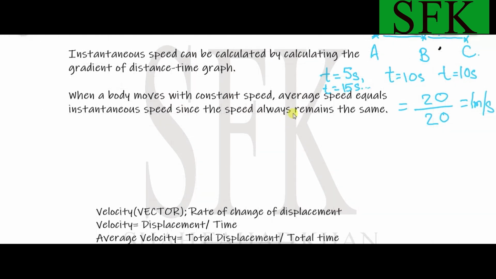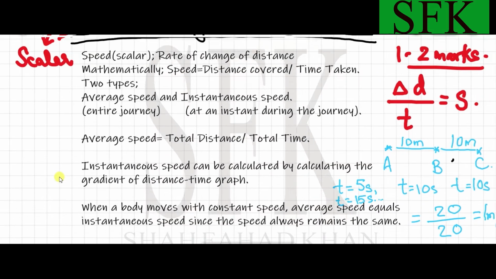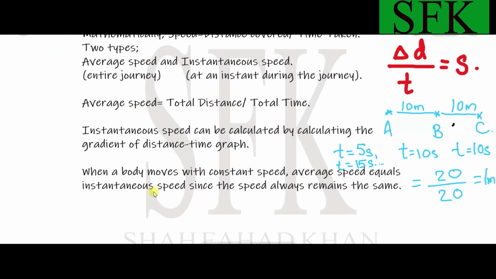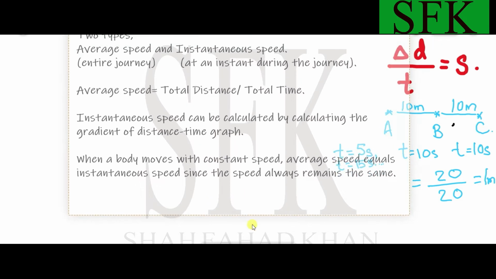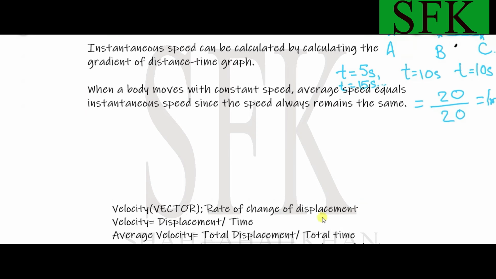So if the speed remains the same, the average speed and the instantaneous speed become equal. So this is all about speed. Speed is a scalar, and we covered the mathematical representation and its definition, etc. We are going to do the numericals later.